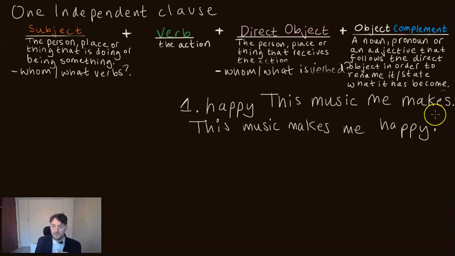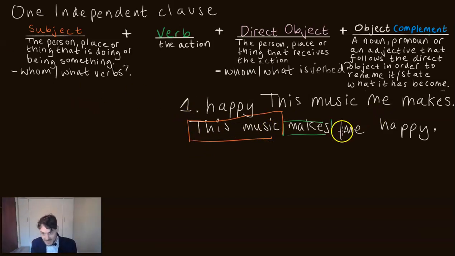Okay, let's use our reasoning. Where's the verb? Well, the verb is makes. Okay, whom or what makes? The music makes. This music is the subject. Whom or what is made? Well, me is made, and me becomes happy. Object complement. Well done if you got that correct. Next one.